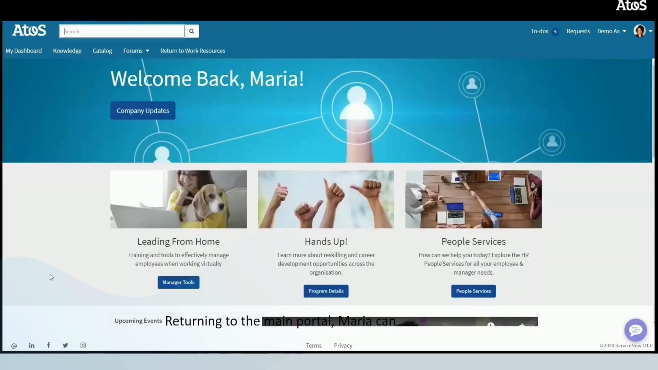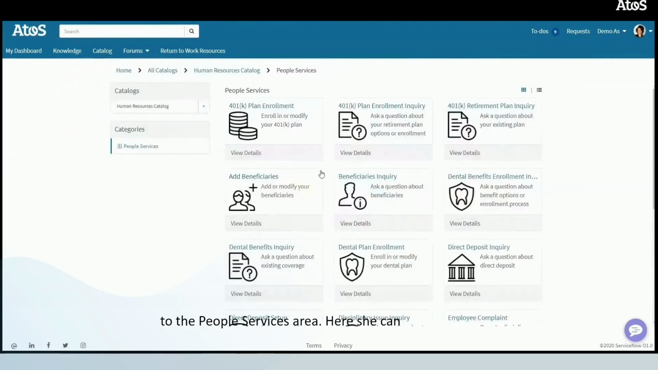Returning to the main portal, Maria can see a number of topics suggested to her. This content will vary as it is personalised and tailored to the user, such as the Leading from Home toolkit for managers, the Reskilling programme, or one such topic which is the People Services catalogue. Clicking on this takes Maria to the People Services area.